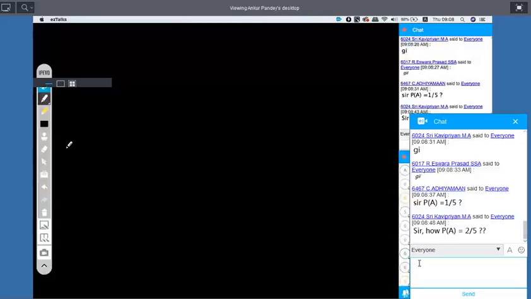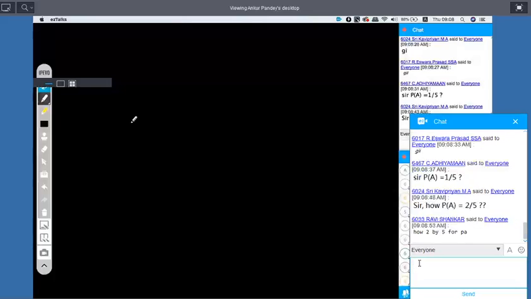A bag titled A contains 2 white and 3 red. Because they are independent events, A and B are independent events.